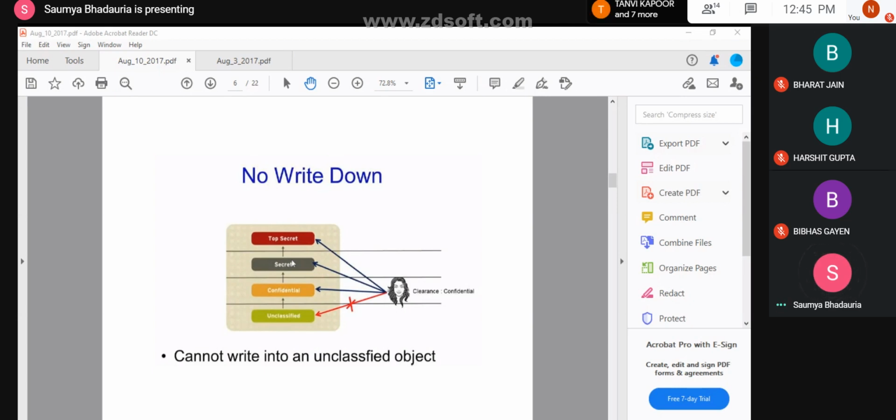Clear? Please use only these terminologies. Don't say that if no write down is there, this would mean that you can do write up. There are certain conditions as well when you can do write up. But the BLP model is related to only no write down and no read up. Okay? Okay, ma'am.